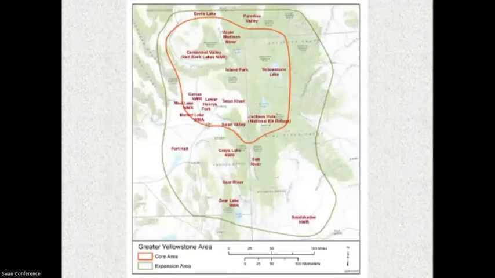And here's the greater Yellowstone area. This is the core area, and then this is the expansion area. The expansion area was defined probably in the 1980s. The goal was to get the swans out of the core area so that there wouldn't be as huge die-offs as there were in the past, and to actually start using the expansion areas and getting the birds moving there. So these areas are surveyed rather heavily.